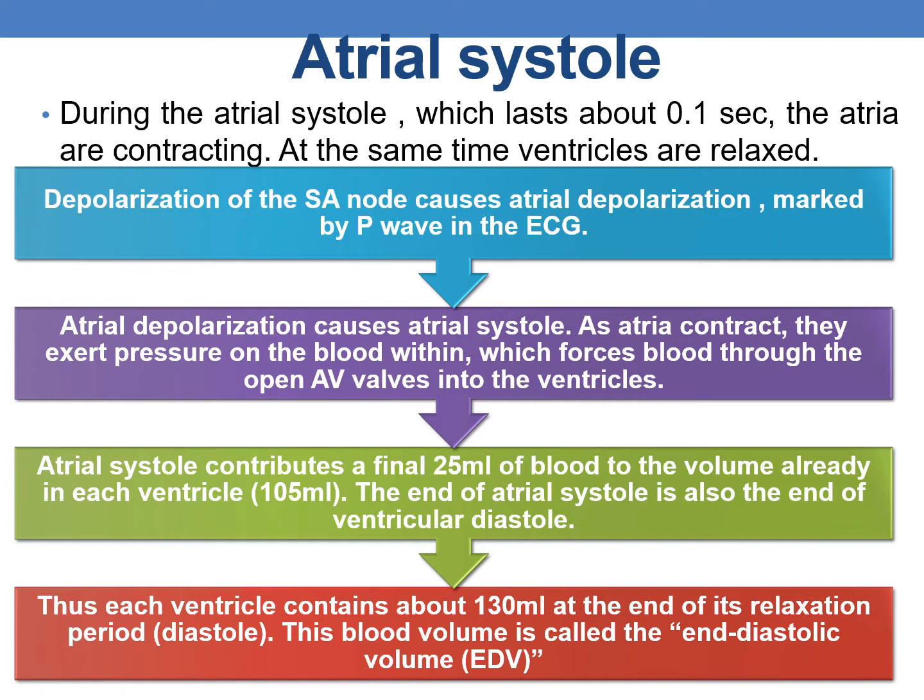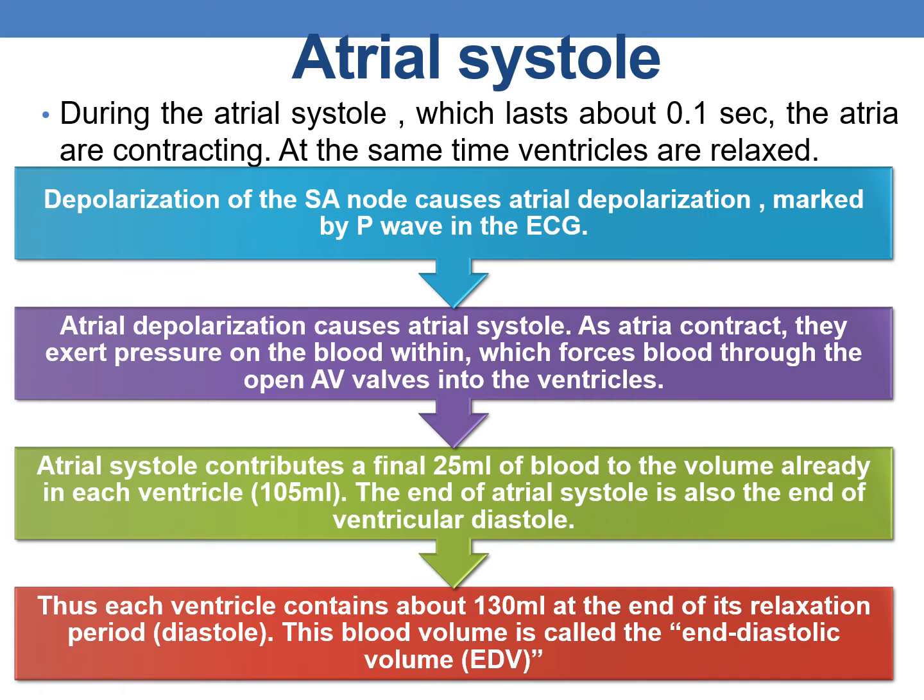As the pressure within the atria rises, it forces the blood through the AV valves into the ventricles, and atrial systole contributes a final 25 ml of blood to the volume already in each ventricle.